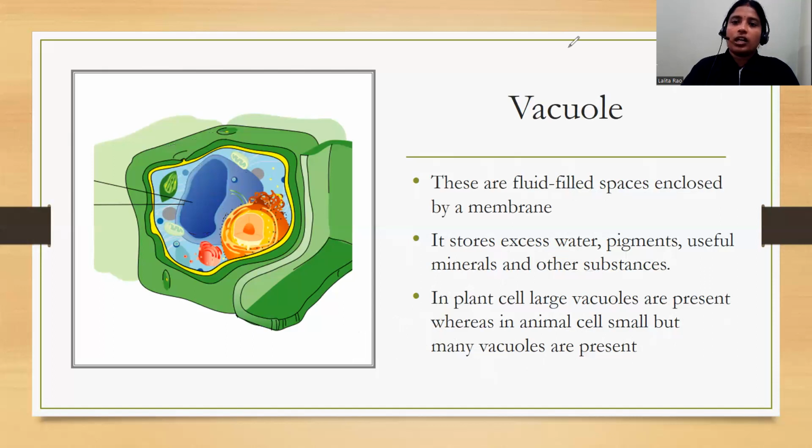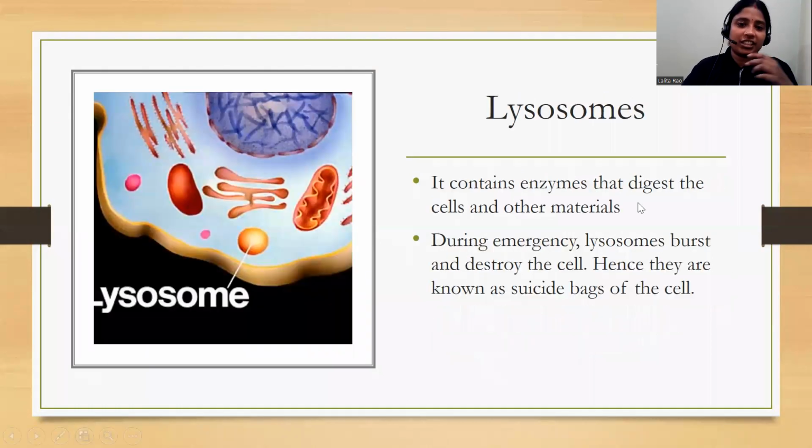Now we have completed cytoplasm, we have completed Golgi apparatus, and we have also discussed vacuole. So now the next component of the cell is lysosomes. I told you when we were discussing Golgi apparatus that it is responsible to produce lysosomes, and that we are going to discuss it. So let us see what is lysosome. Lysosomes contain enzymes. You can observe here, this is lysosome.